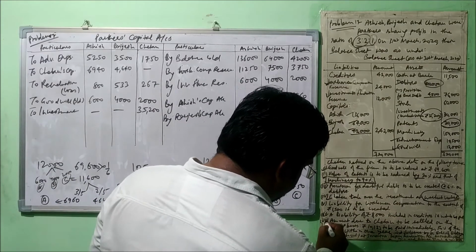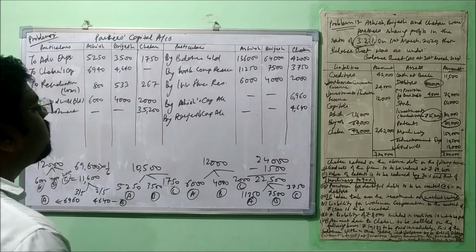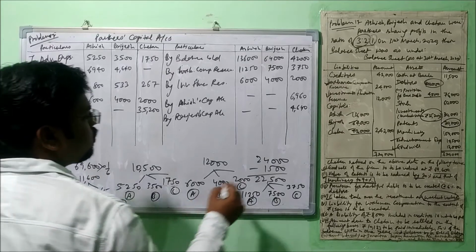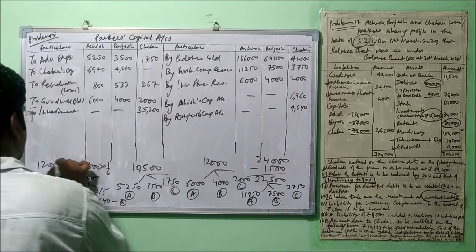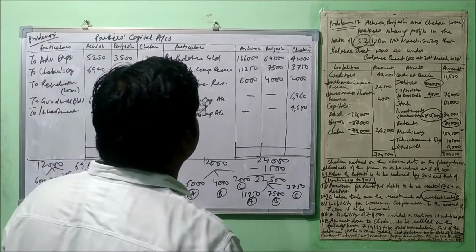Now it's time to make this adjustment, and for the same, very first we need to make the total. So very first we will make the total of Chetan's account, and then we will move forward.